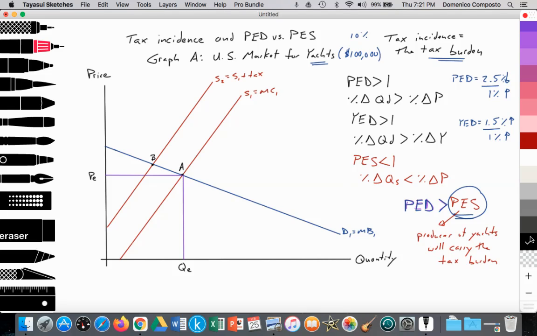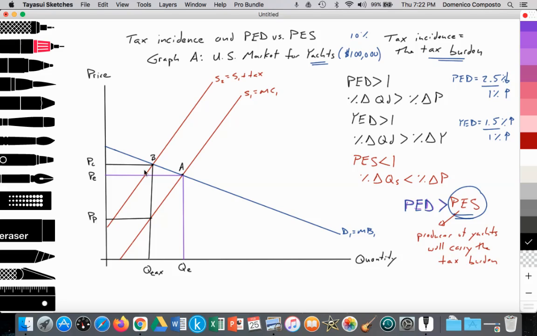And we can go ahead and draw our new price for the consumer and the decreased quantity as a result. So here we have the quantity, and I'll say that's the quantity with the luxury tax. And then this will be the increased price paid by the consumer. And then we're going to go down here and highlight along the original supply curve the price received by the producer. So this will be PP for price received by the producer.